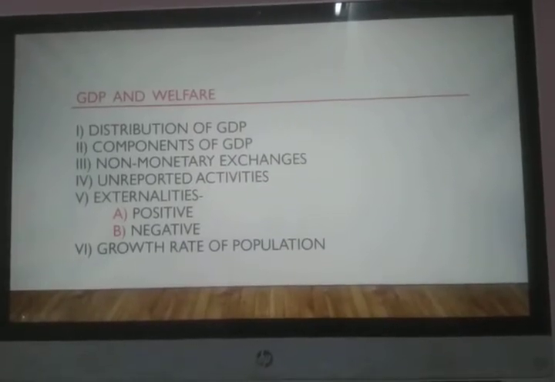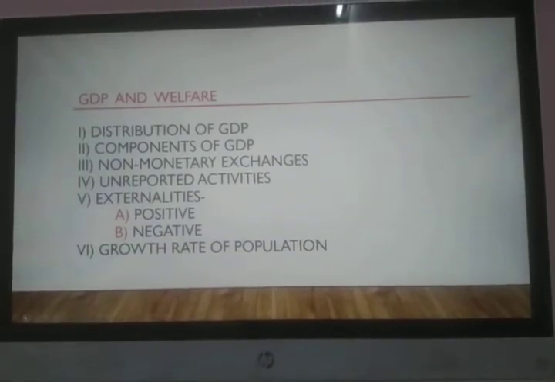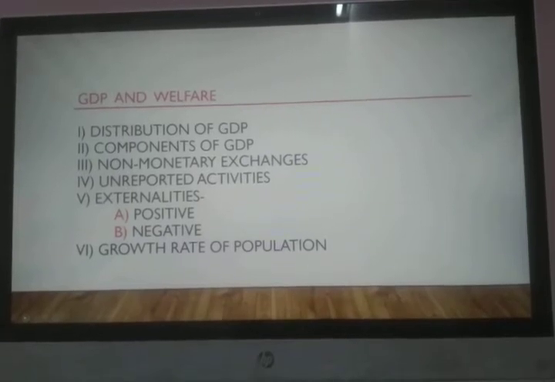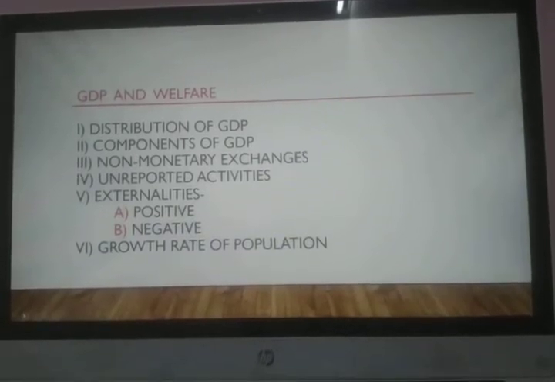Distribution of GDP. The first point you need to know is distribution of GDP. It means that if there is any increase in GDP, it doesn't mean that the share of GDP is equally distributed among the people.